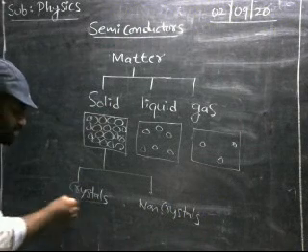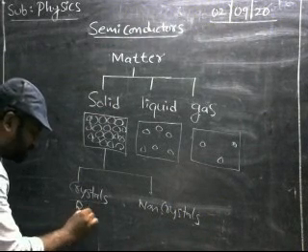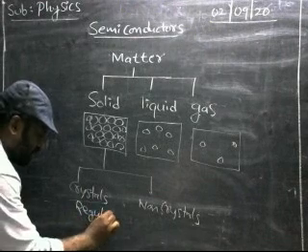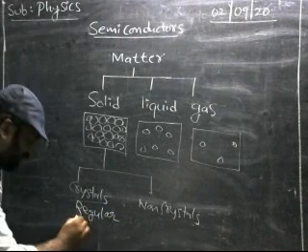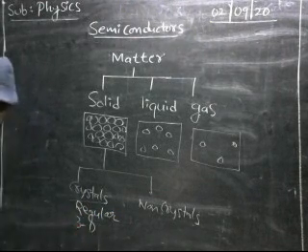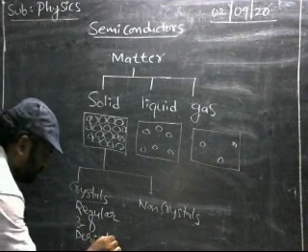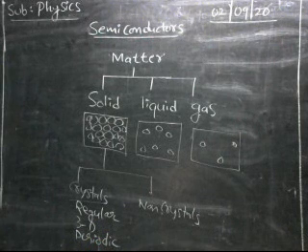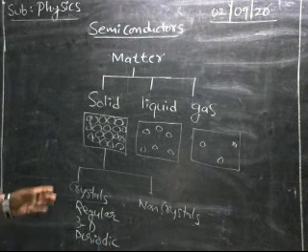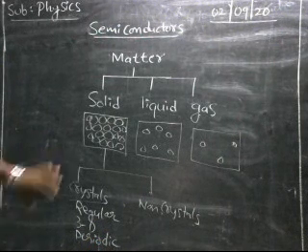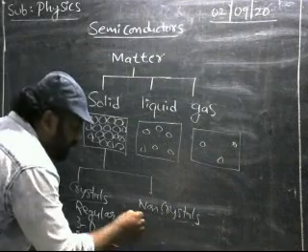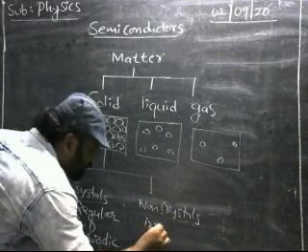Crystals means the atoms are arranged in a regular, three-dimensional and periodic arrangement. In the case of non-crystals, all atoms are arranged in an irregular manner.